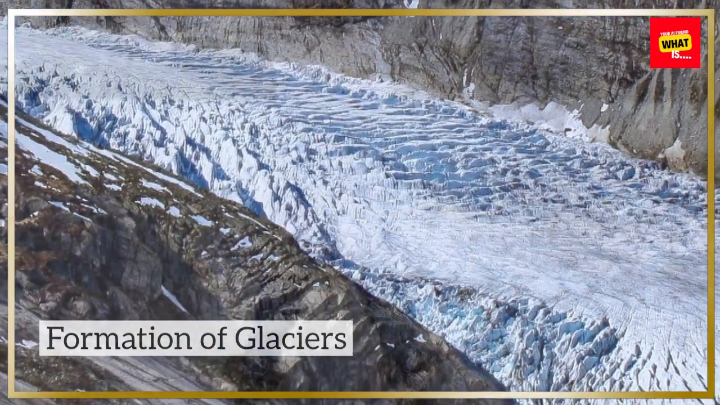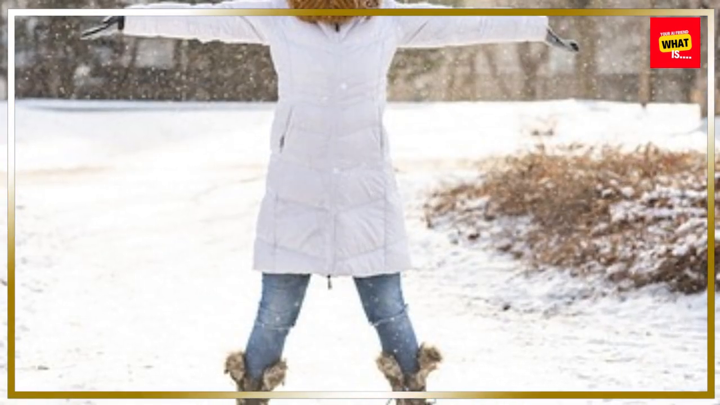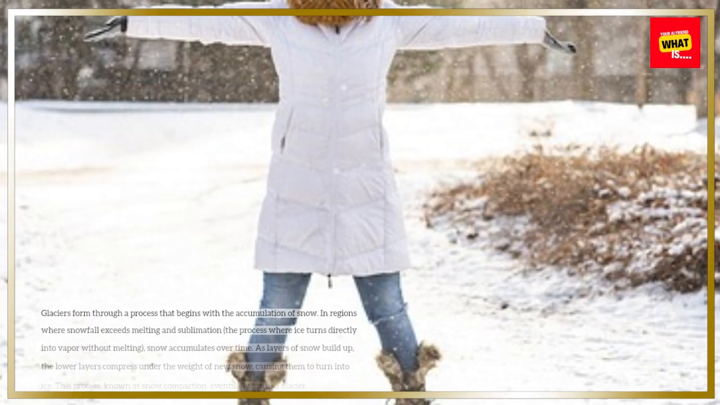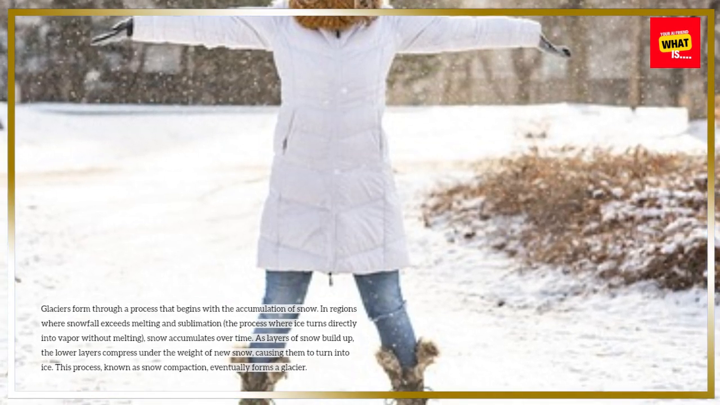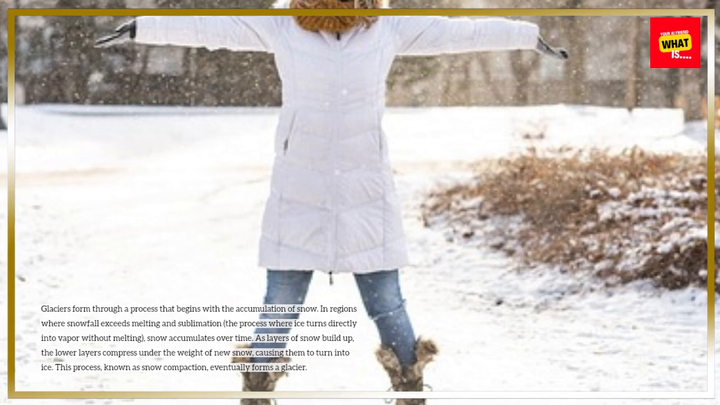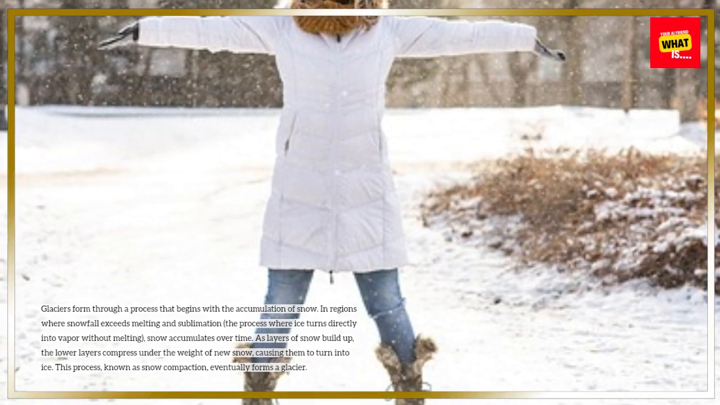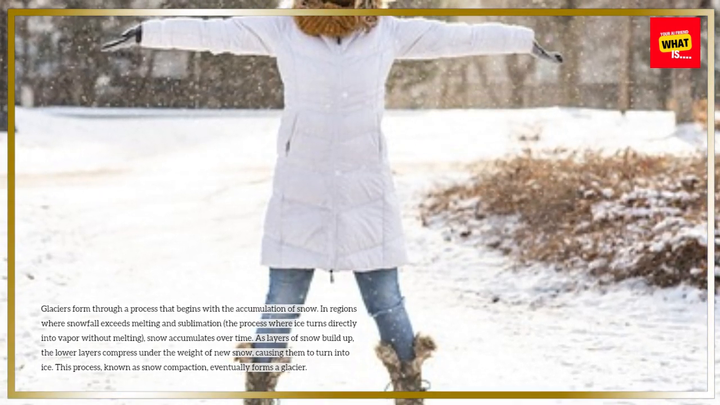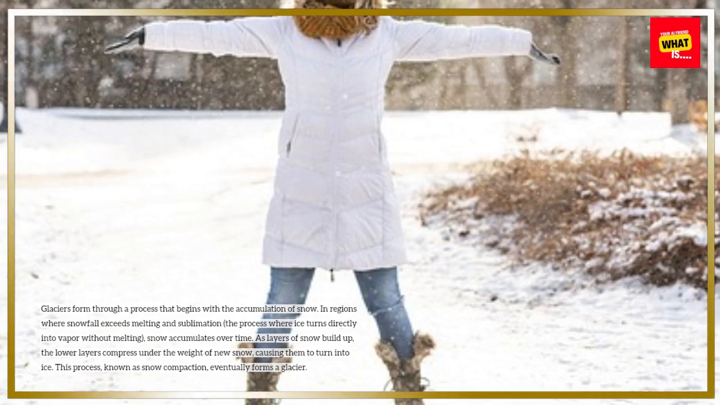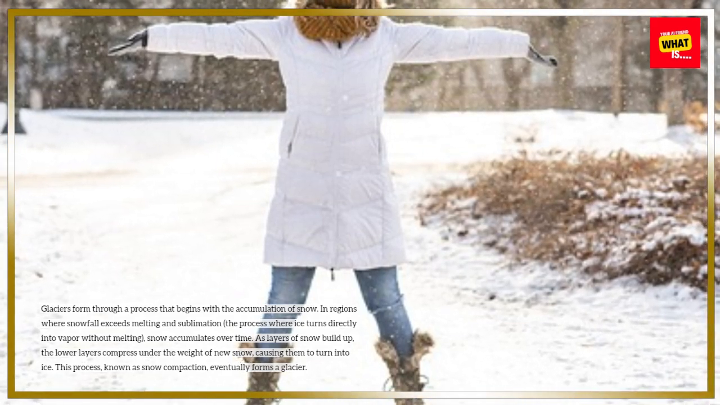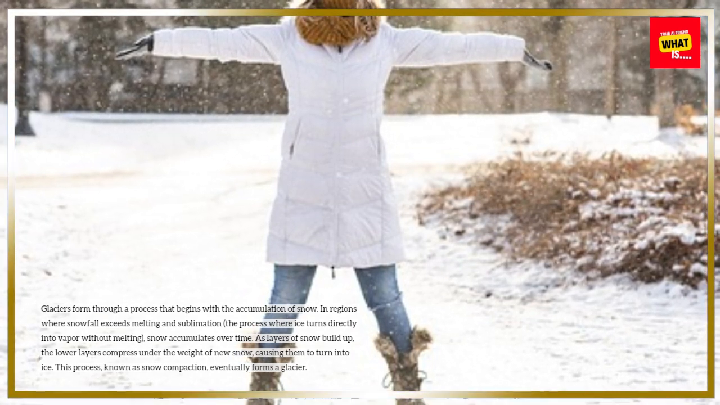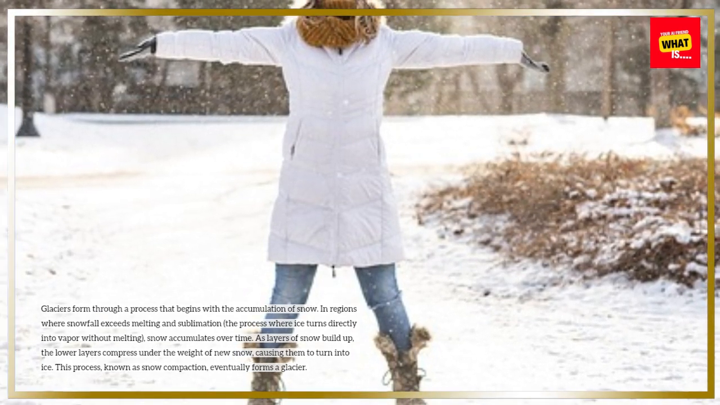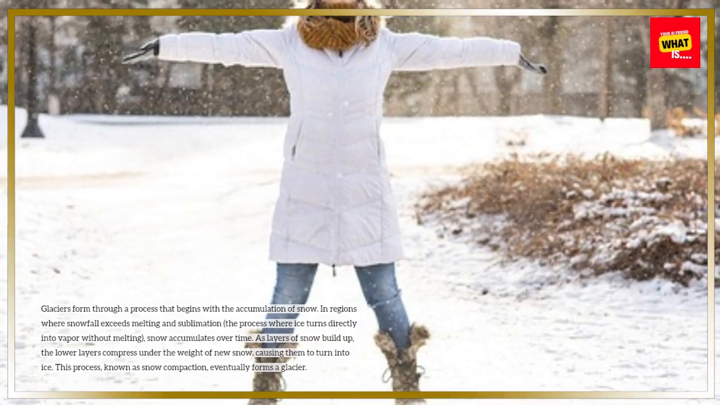Formation of glaciers. Glaciers form through a process that begins with the accumulation of snow. In regions where snowfall exceeds melting and sublimation, the process where ice turns directly into vapor without melting, snow accumulates over time. As layers of snow build up, the lower layers compress under the weight of new snow, causing them to turn into ice. This process, known as snow compaction, eventually forms a glacier.